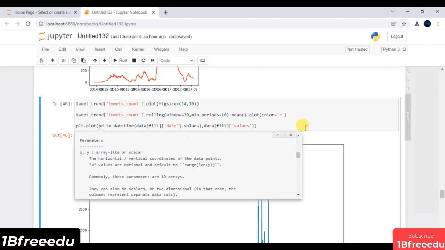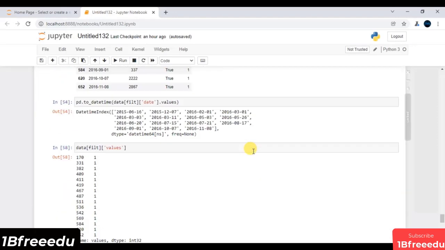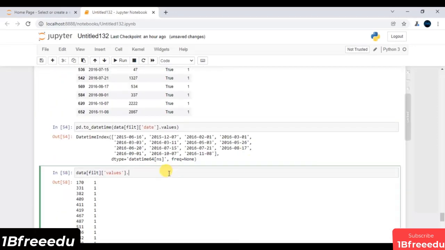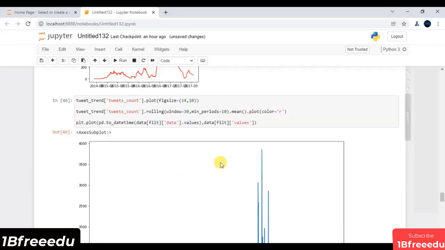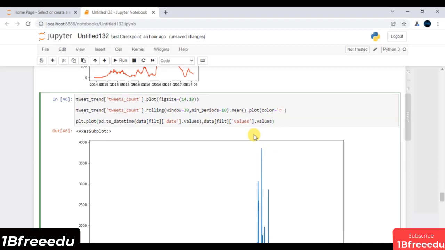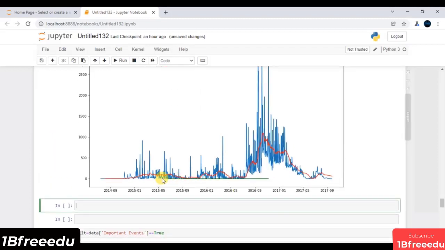So what I can do is, on top of this, let me show you one more thing. If I call values, these are all the values that I will get. Now let's try to assign some more color. Let's say this time this is my green color. And if I execute this line of code, now we are getting a straight line over here.